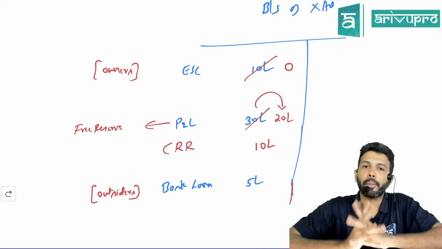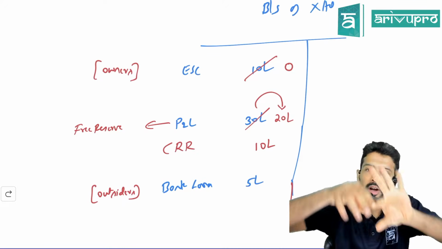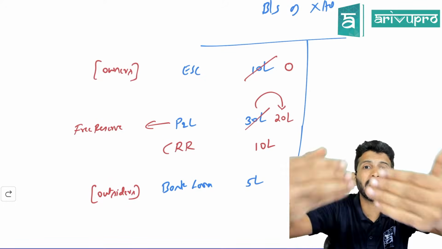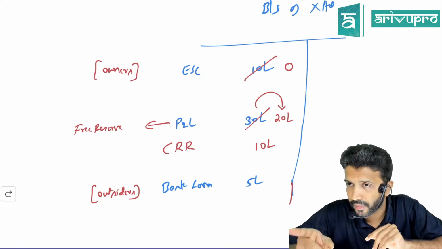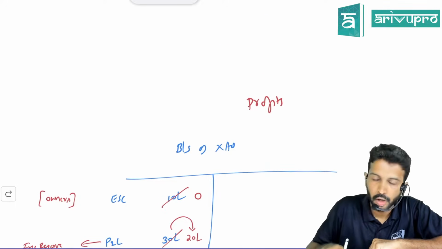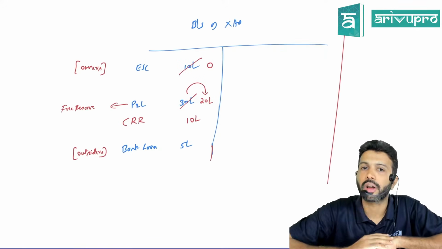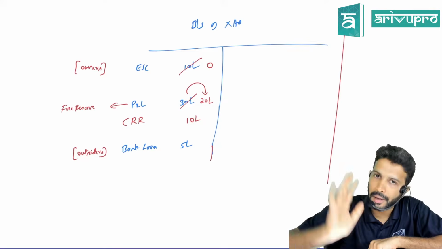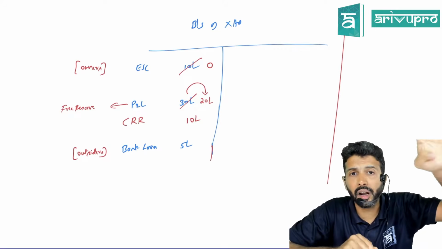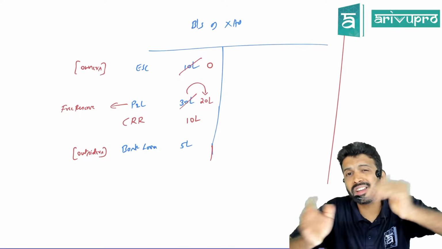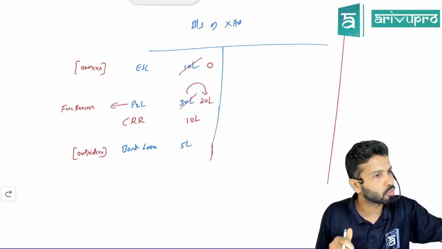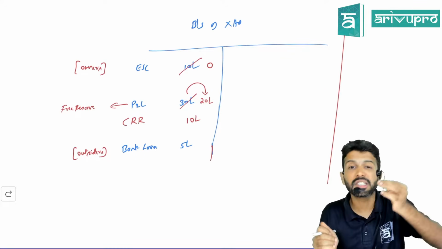Okay, awesome. So the topic name is buyback of equity shares. Buyback of equity shares means the company is cancelling equity shares, or paying back the equity shareholders their money. One of the methods of buyback is from profits. Whenever a company cancels or reduces its capital or does a buyback of equity shares, every such company has to create one reserve called CRR, Capital Redemption Reserve. Why is CRR created? To protect the interest of outsiders, could be bank, loan, creditors, whoever.